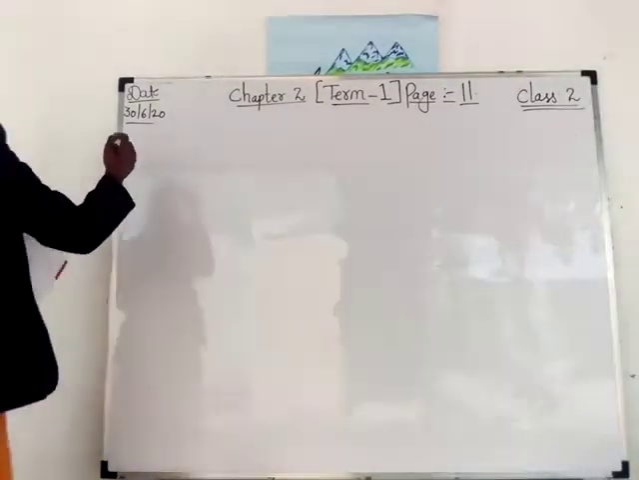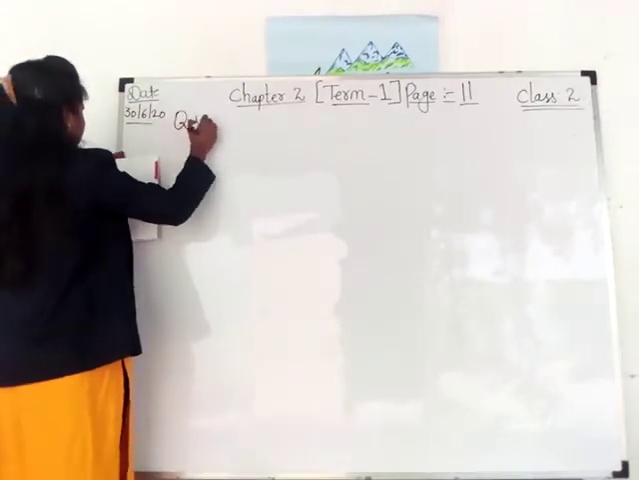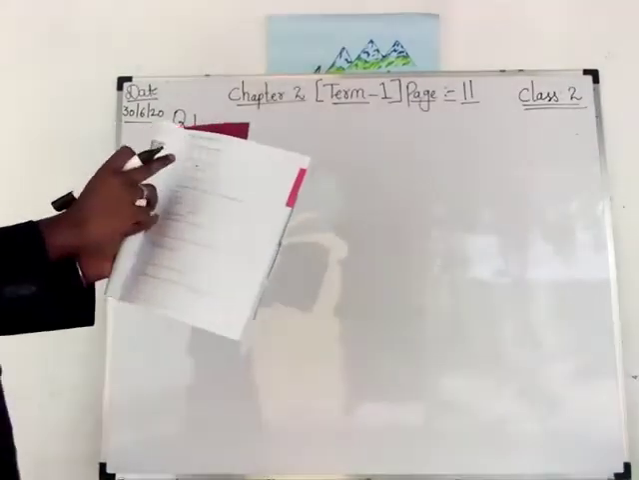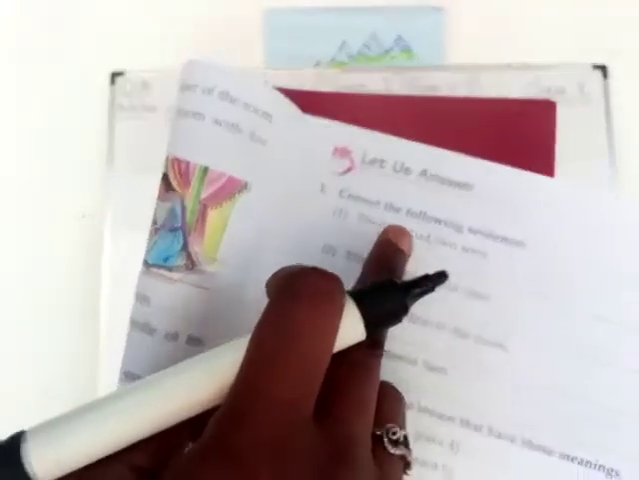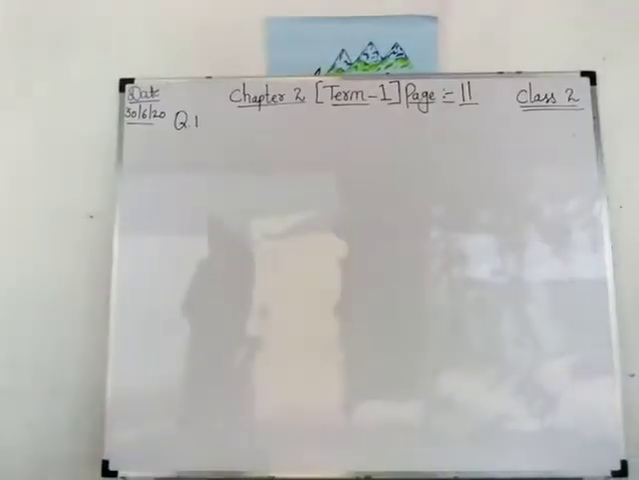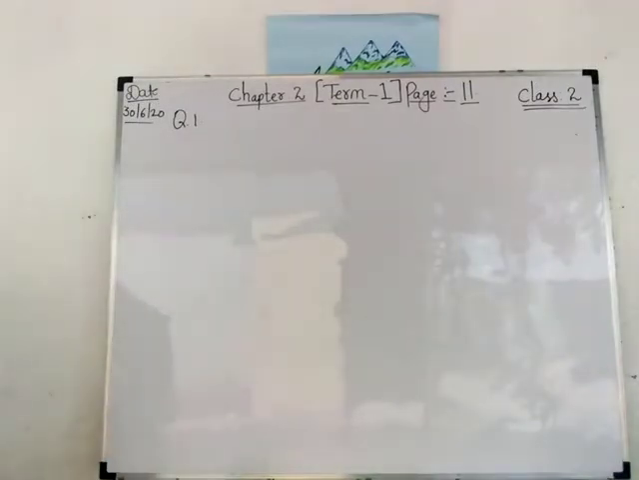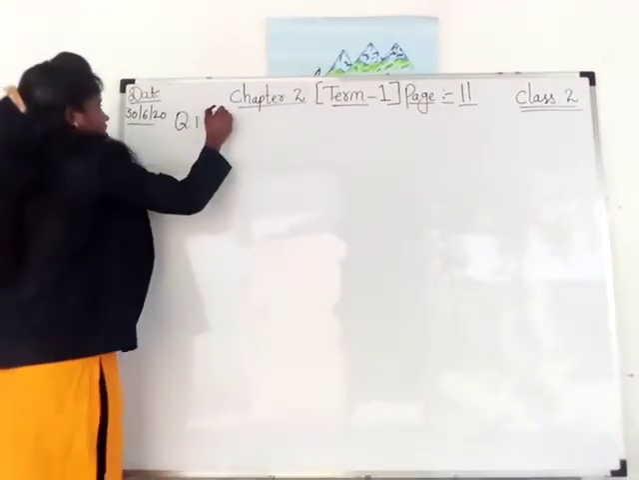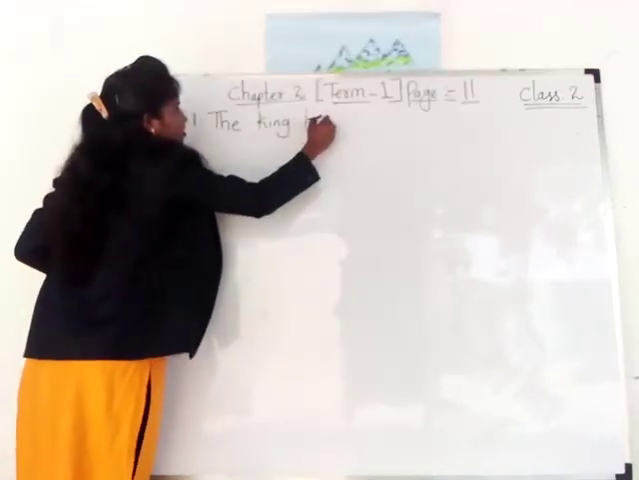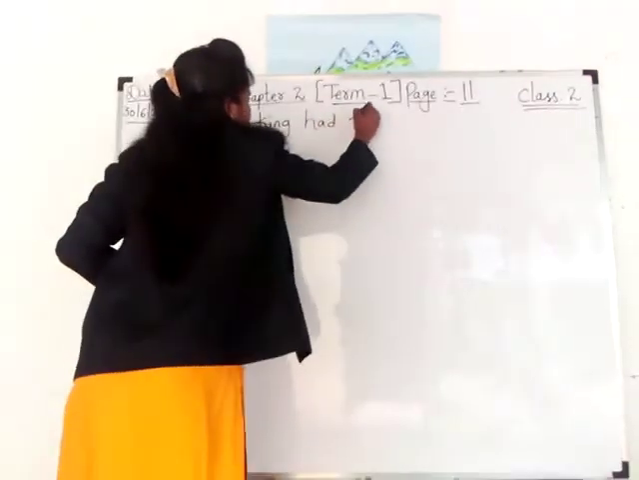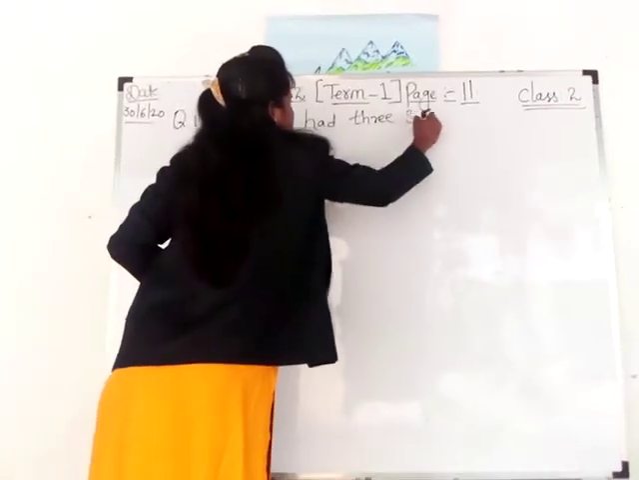See children, question number 1. Correct the following sentences. The king had 2 sons. What will be the answer? The king had 3 sons. Right, children? The king had 3 sons. Not 2, isn't it?